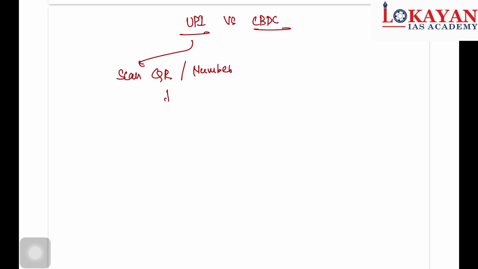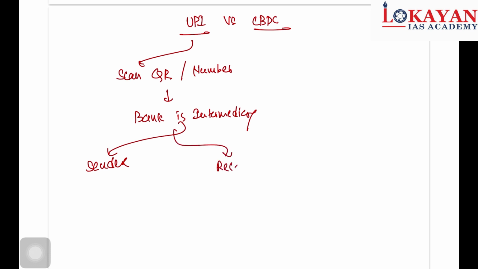See here, what is the difference between UPI versus CBDC? In case of UPI, you scan a QR or use a number, etc. Here the bank is an intermediary, both the sender's bank and the receiver's bank.